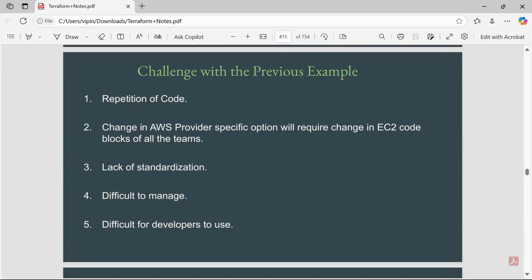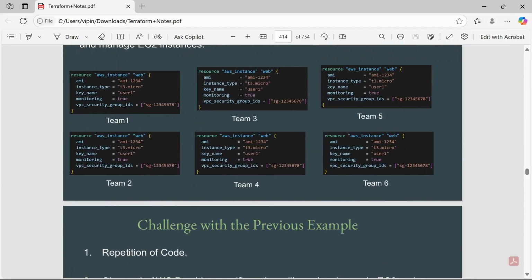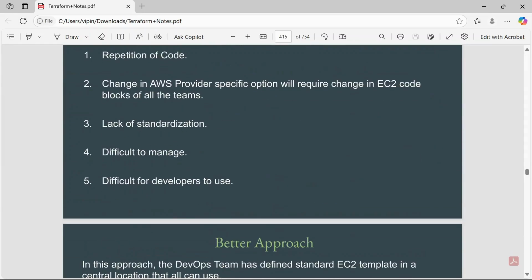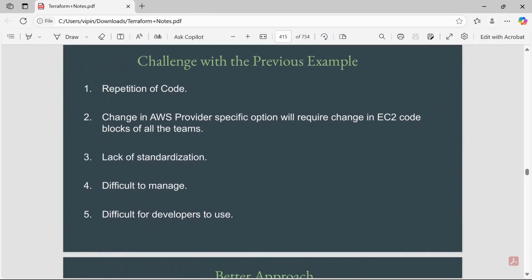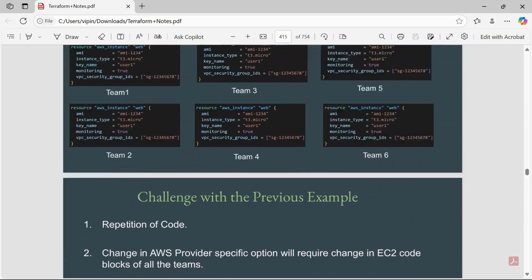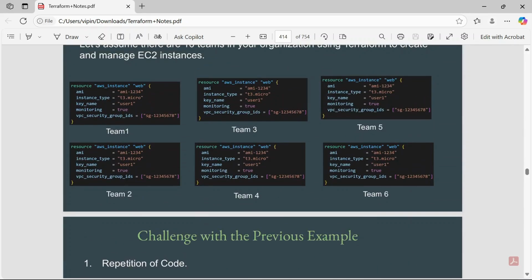Second, lack of standardization. We are not following a standard way to create our Terraform configuration. Third, it is difficult to manage. If we have this many files and they are used by separate teams, it will be difficult to manage such a large code base.